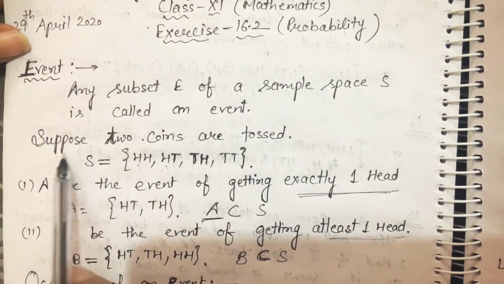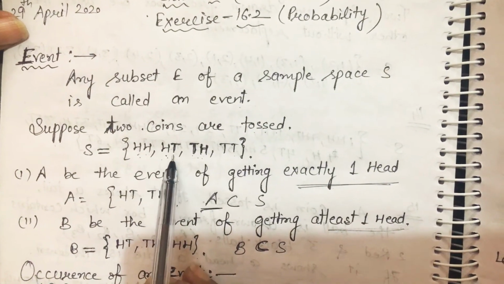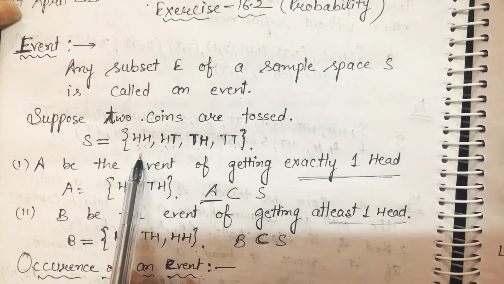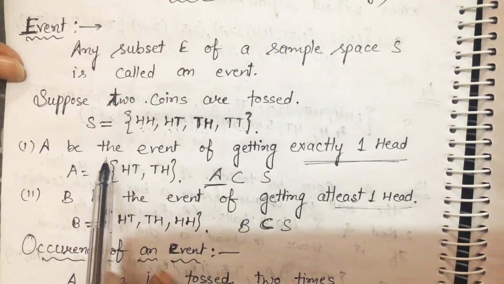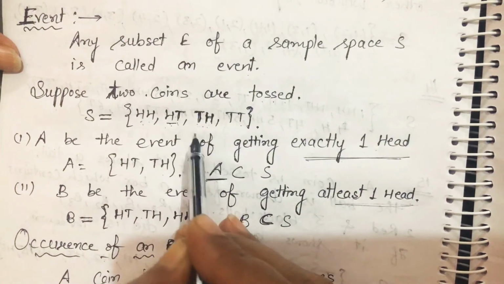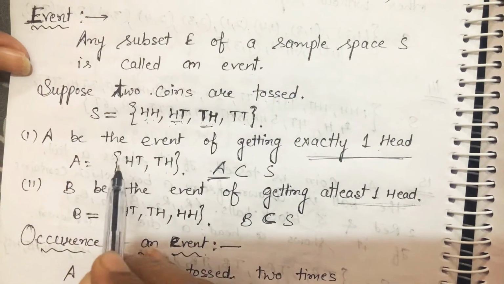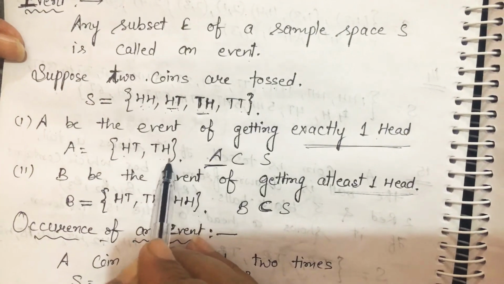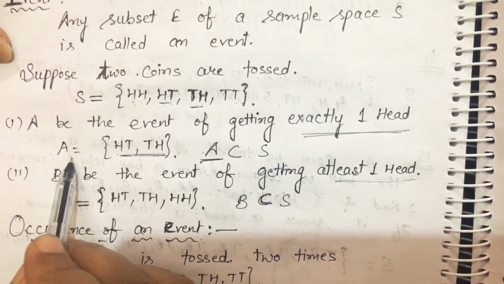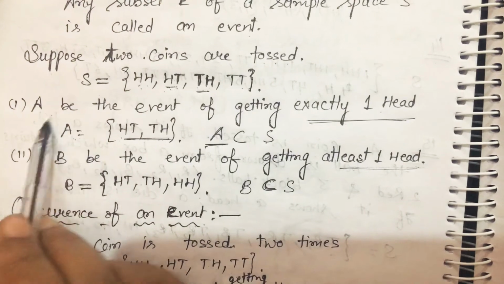Suppose two coins are tossed. So the sample space is HH, HT, TH, TT. We have discussed this sample space in the last exercise. Let A be the event of getting exactly one head. Exactly one head means either this case or this case, so HT or TH. So A is the event in which the elements are HT and TH. These two elements belong to this sample space, so A is a subset of S, so this is an event.